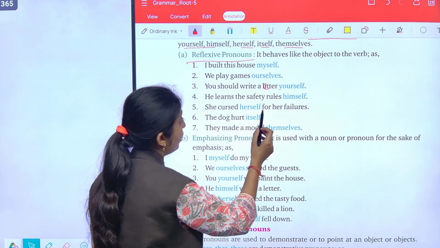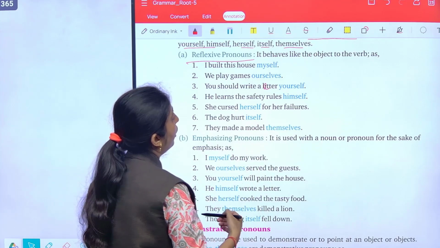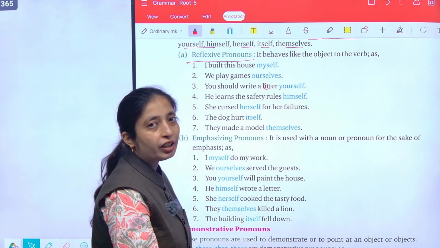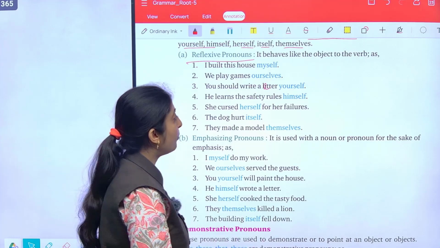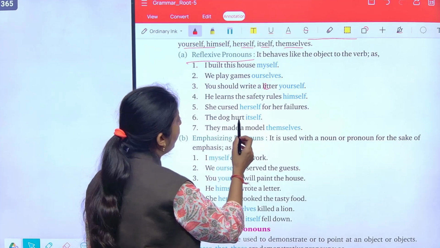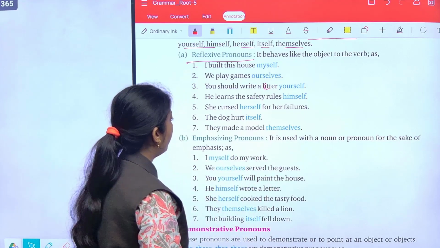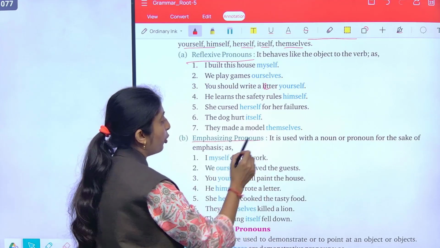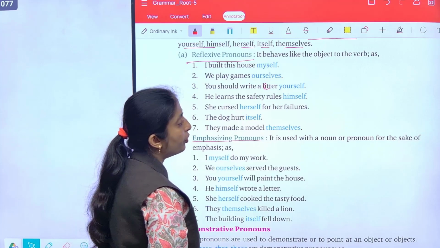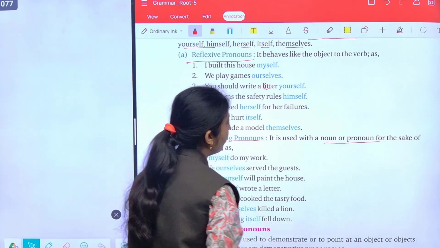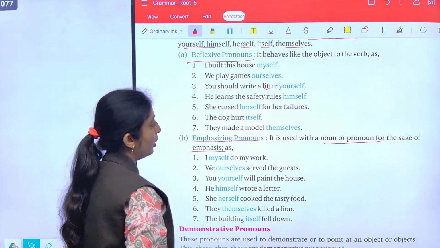She cursed herself for her failures. वो अपनी फेलियर का जिम्मेदार अपने आप को ही मानती है. The dog hurt itself. They made a model themselves. Now, emphasizing pronouns. It is used with a noun or pronoun for the sake of emphasis.